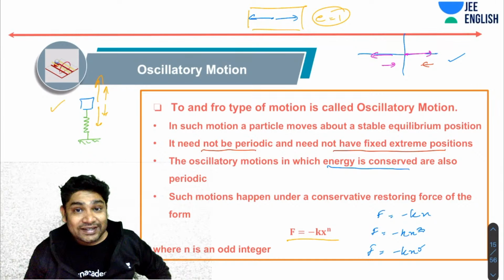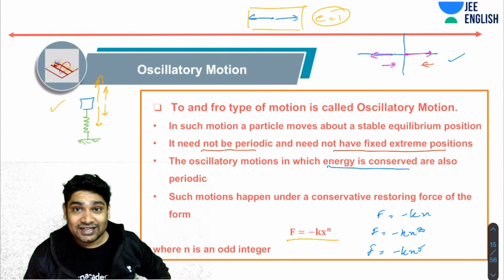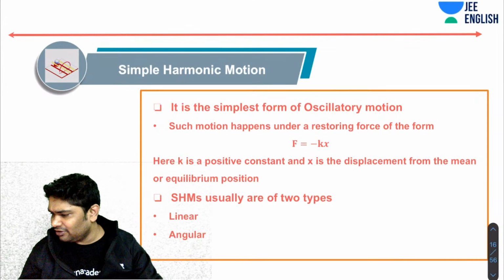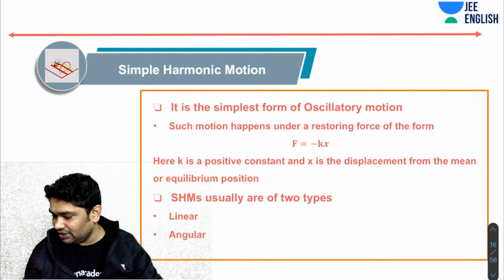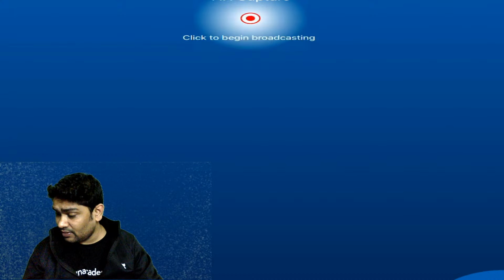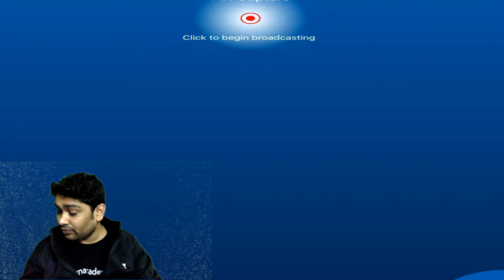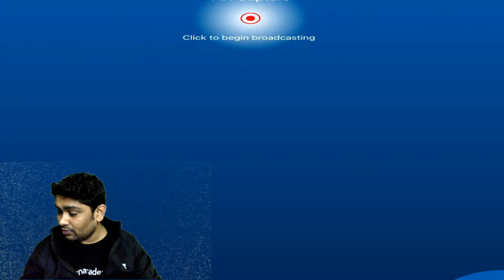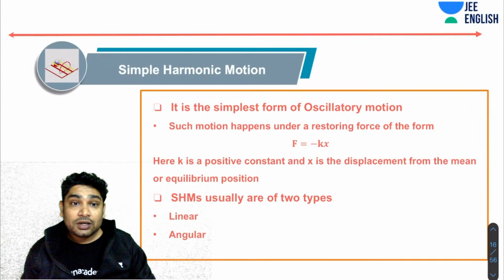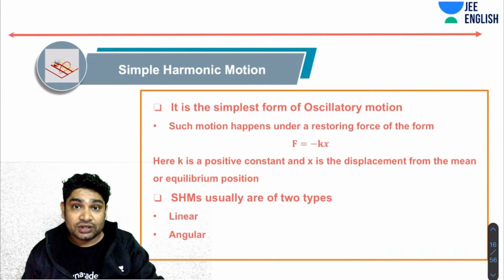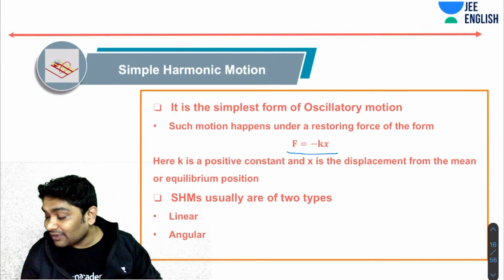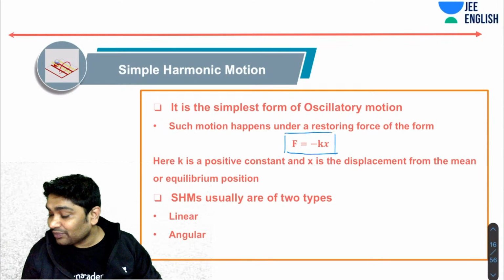Now, one special case of this kind of restoring force is what we will consider in SHM. The special case is when the restoring force takes this form, F equals minus kx.